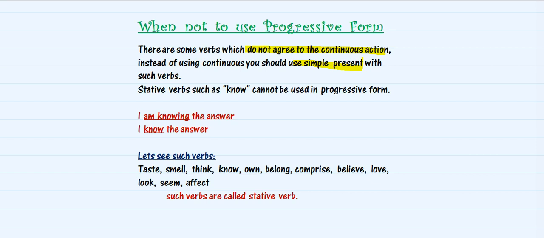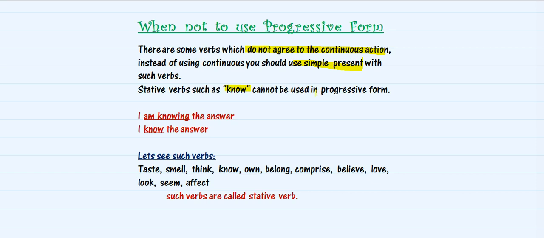So what are those verbs called? Those verbs are called stative verbs. Like we have static and dynamic, in the same way, it is a static verb. Stative is a static verb which is not in action. Not an action verb is known as a stative verb. Let's see one such example. Like I have taken the example of this verb know. As you can see, know is not an action verb. It cannot be used in progressive form.